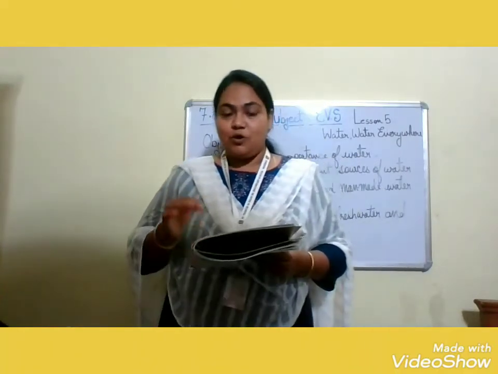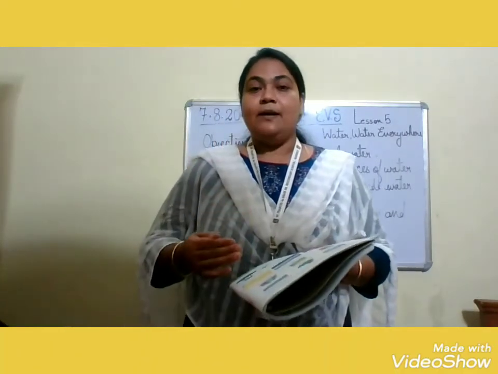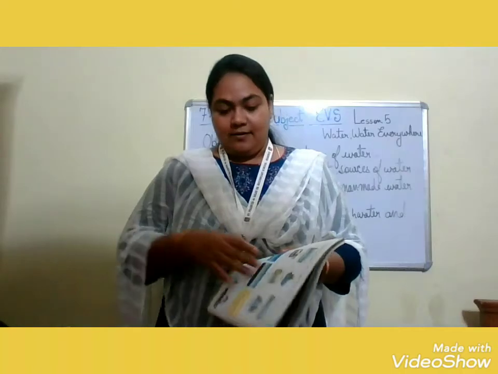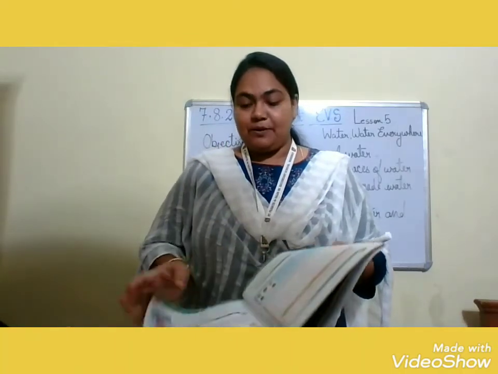In the yellow colour box you can see: rain is the main source of water. Rivers, streams, ponds, lakes and wells are the sources of water. That means from where we get water. Clear, children? Today, what are the important things we have learned? I will have a quick recall with you so that you can learn it easily. And please, children, read the lesson. That will help you to remember the things easily.